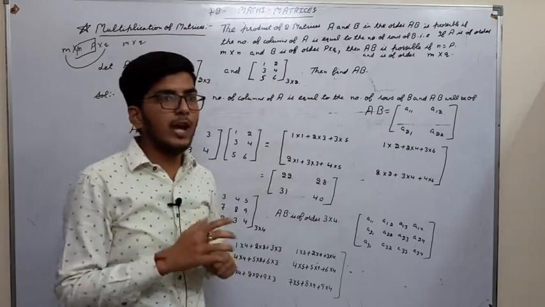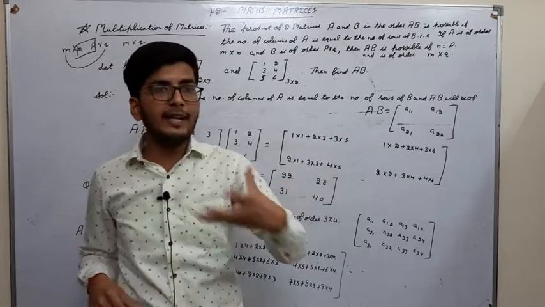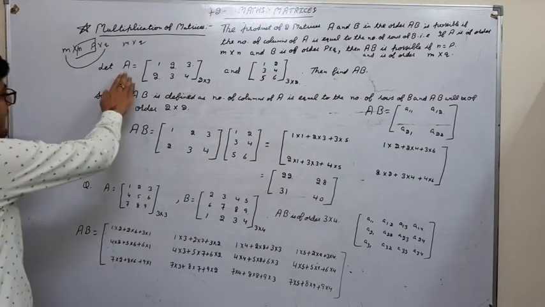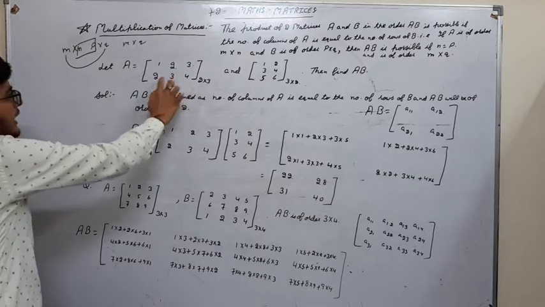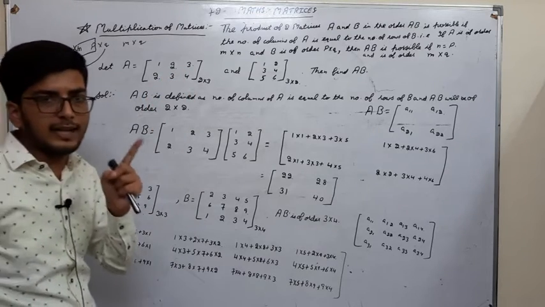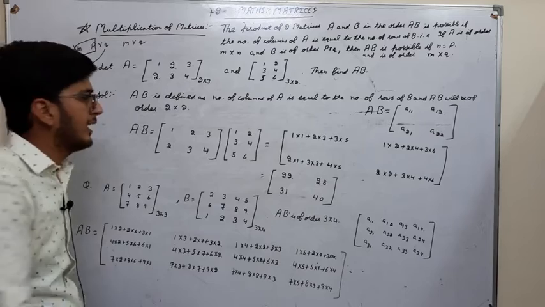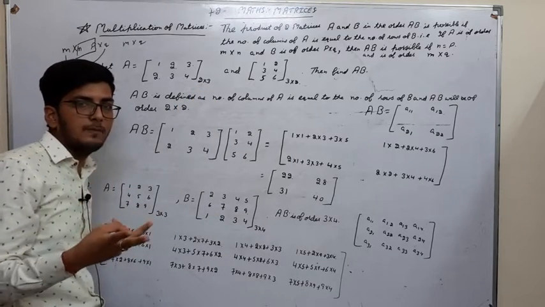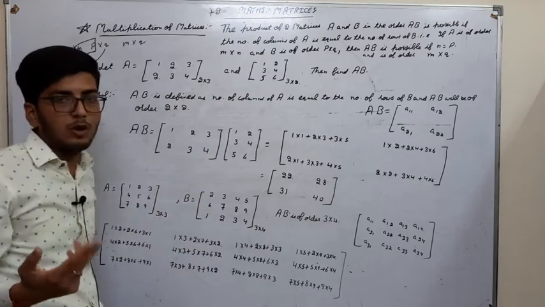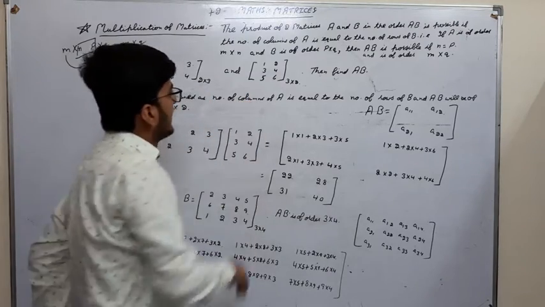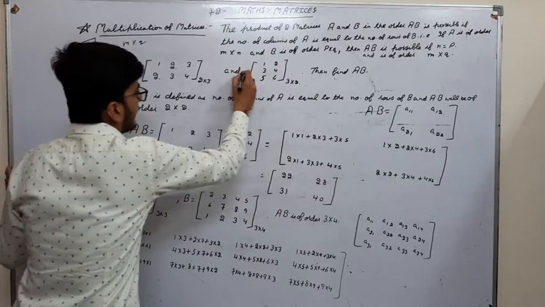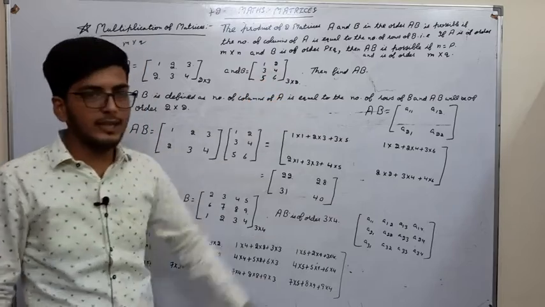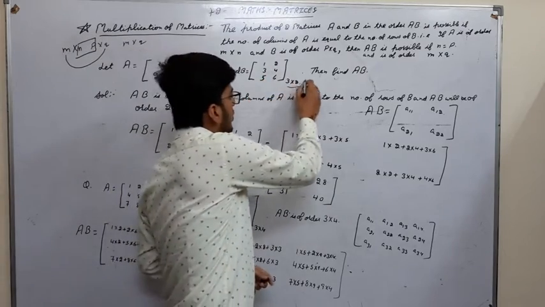Now I will give you an example of how to find the multiplication of two matrices A and B. We have one matrix A, which is 1, 2, 3, 2, 3, 4. The order of this matrix, very important, is 2 cross 3, because it has 2 rows and 3 columns. Now the next matrix, B matrix: 1, 2, 3, 4, 5, 6. This is of order 3 cross 2.